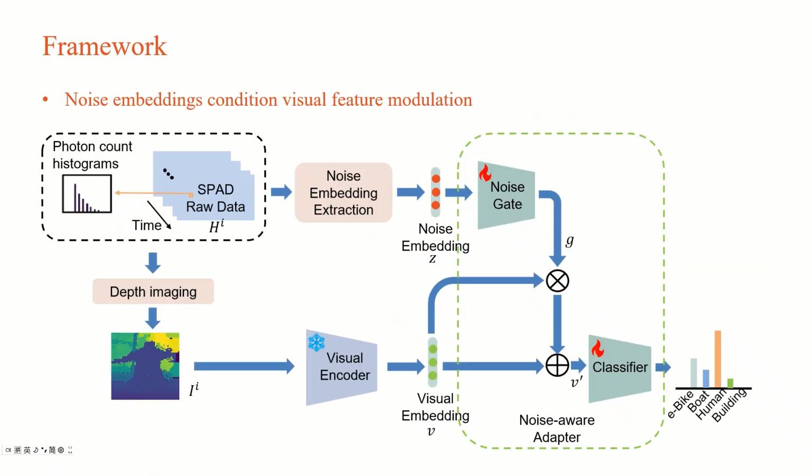Our framework starts from a frozen pre-trained video encoder. As shown in this figure, we first extract noisy embeddings from raw single-photon measurements, which summarize the underlying acquisition conditions. Then, a lightweight noisy adapter uses these embeddings to condition feature modulations, adjusting pre-trained visual features based on the imaging conditions. This produces noise-aware representations that can be effectively adapted for downstream classification with very limited labeled data.